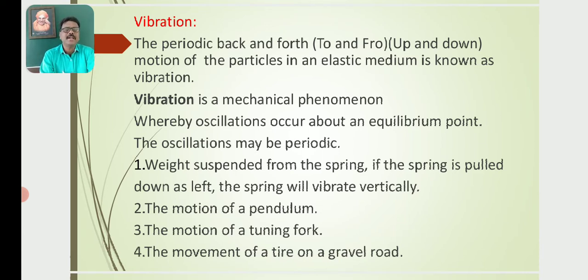Similarly, vibratory or oscillatory motion. If a body moves up and down, or back and forth, or to and fro, about its mean position repeatedly, then the body is said to have vibratory motion or oscillatory motion.